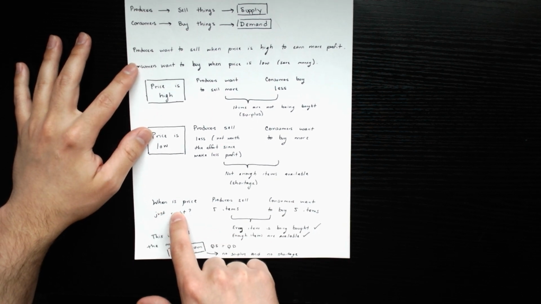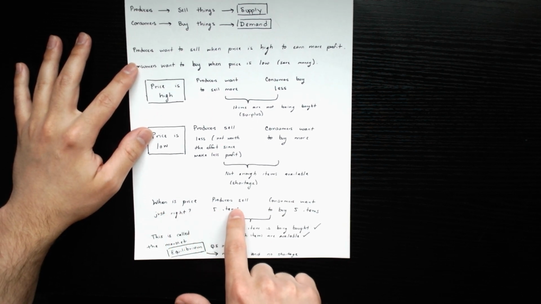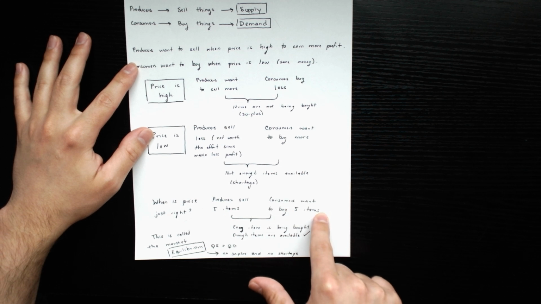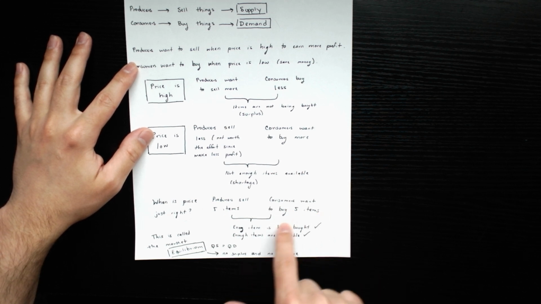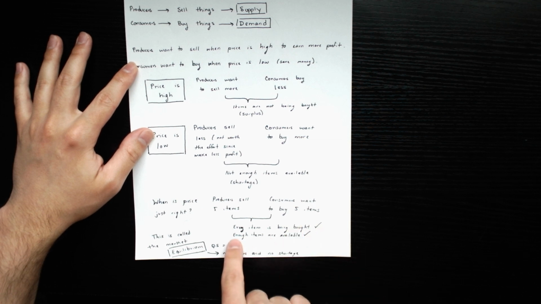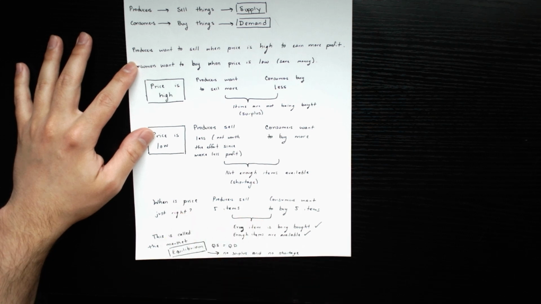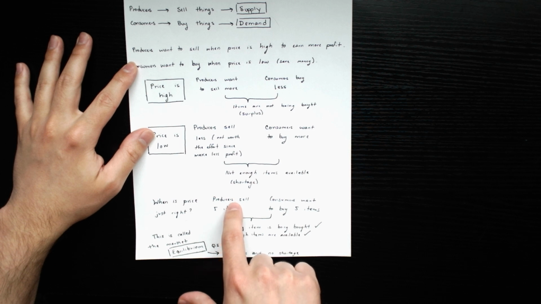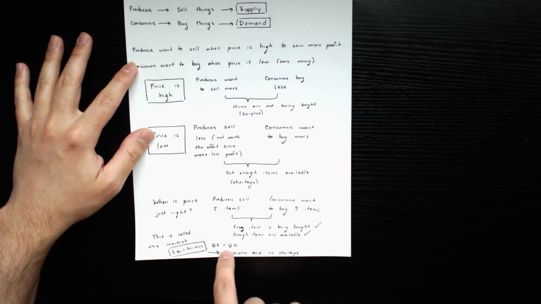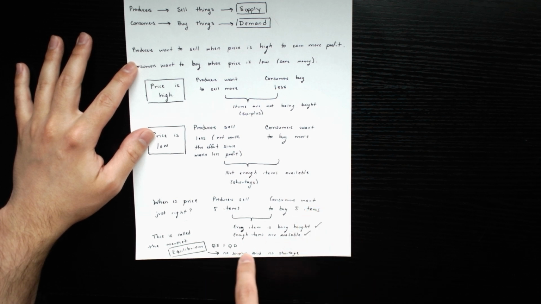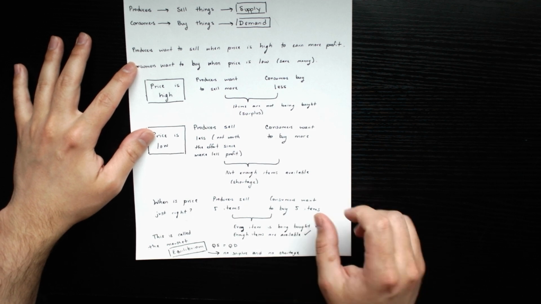When is the price at a good amount? Well, let's say producers sell 5 items at this price and consumers want to buy 5 items at this price. This means that every item is being bought and there's enough items available for everybody. So at this specific price, it is at the right spot. This is called the market equilibrium price, where the quantity supplied, the amount of things that producers want to sell, is equal to the quantity demanded, the amount of things that consumers want to buy, which means there's no surplus and no shortage in the market.